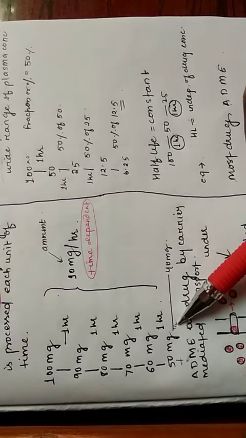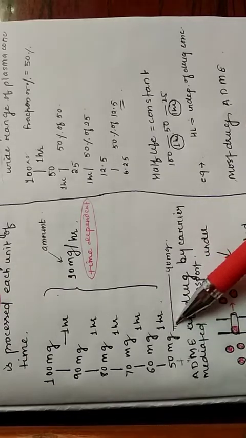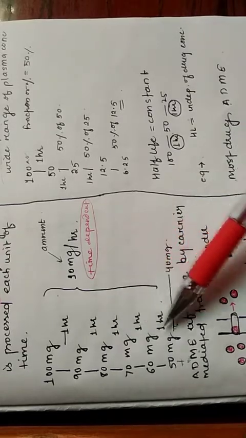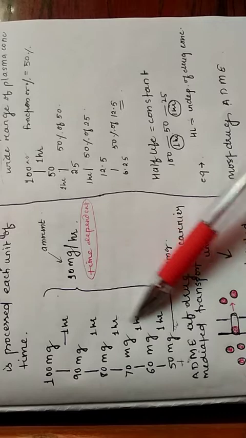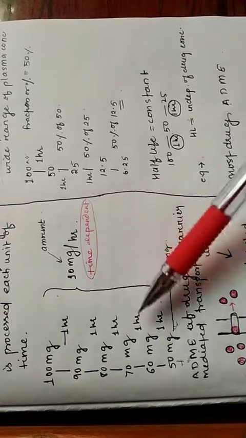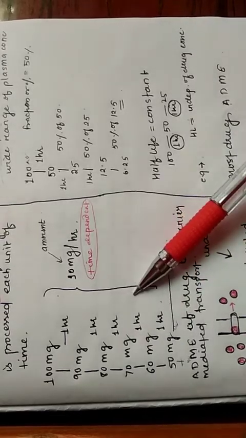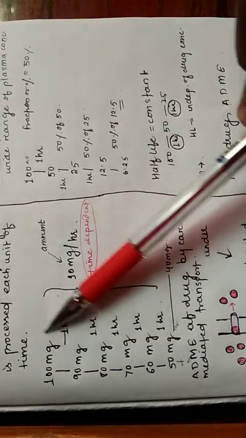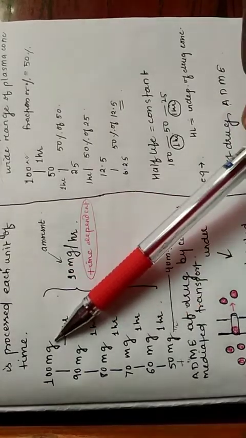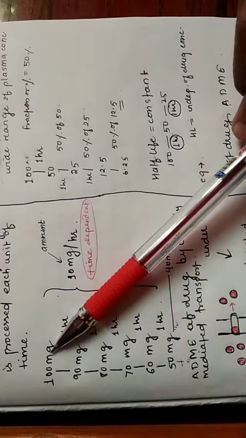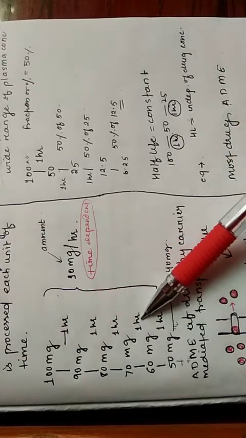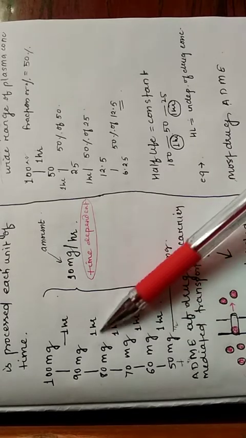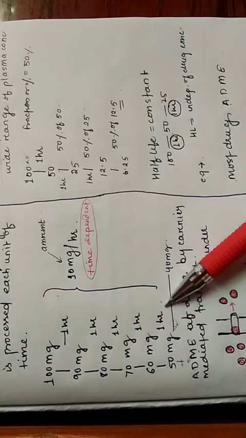It will take half an hour. So how much time is it taking to get to half? 1, 2, 3, 4 and a half, 4.5 hours. So here the half-life is not constant in zero order kinetics, as it is taking 5 hours to get to 50 if it is 100 mg, and it is taking 4.5 hours from 90 to get to 45.